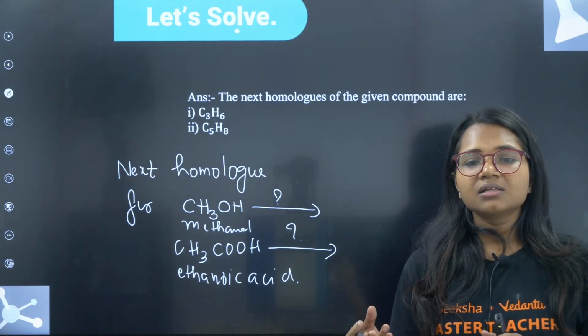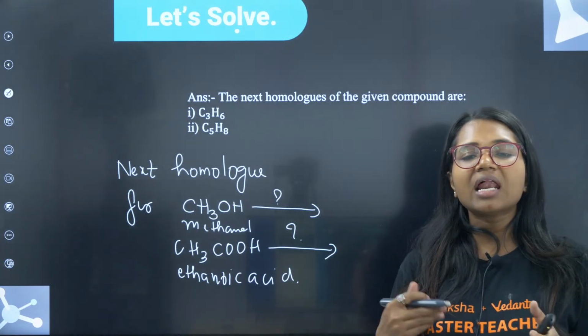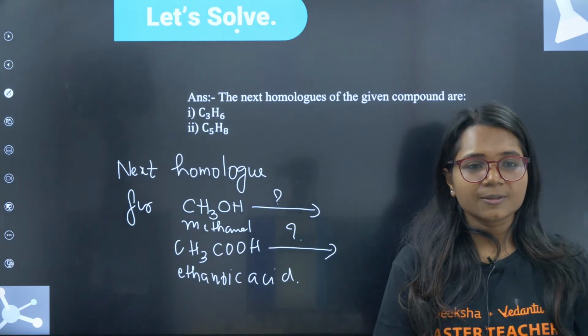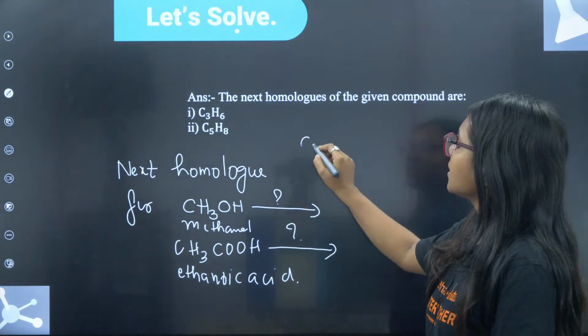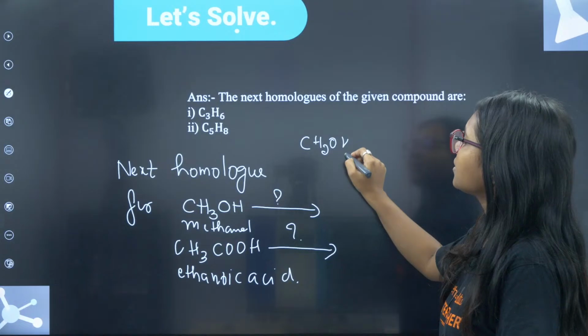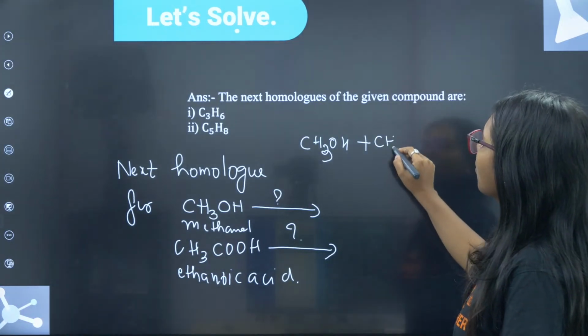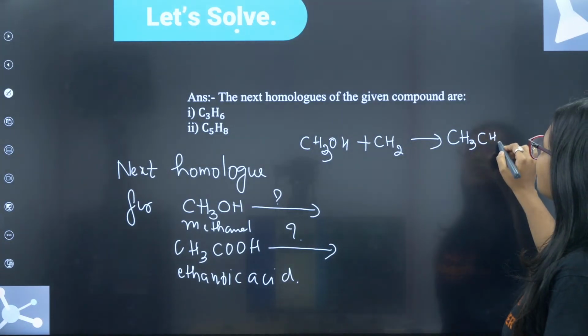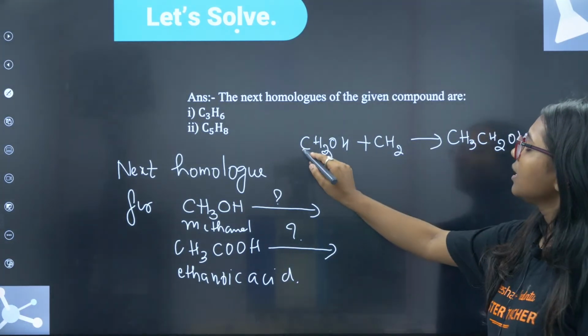Where are others? Very good, Rohit. Rohit has given absolutely correct answer. CH3OH, you just have to add one CH2 group. So it means that CH3CH2OH is the next homologue.